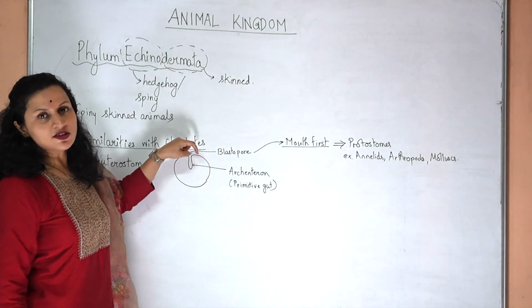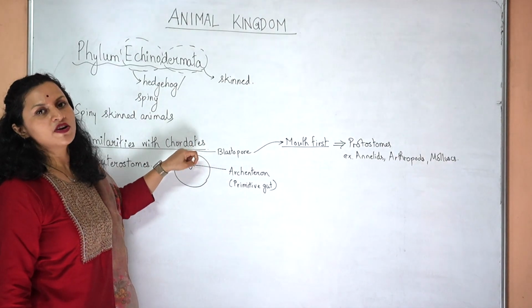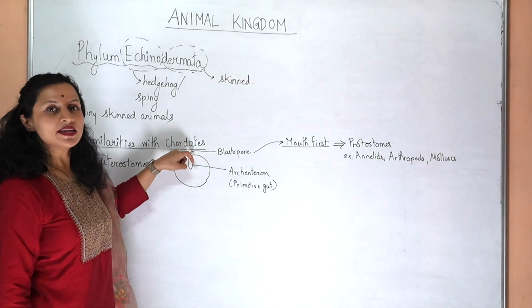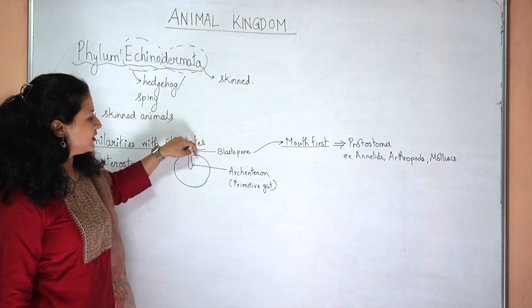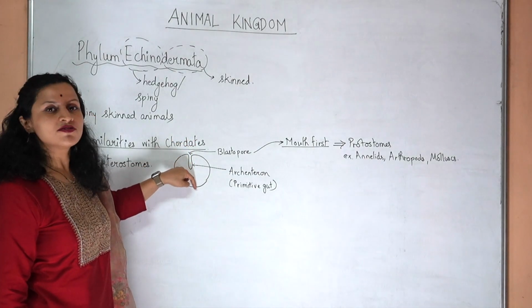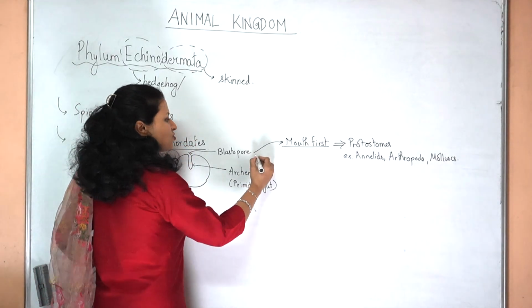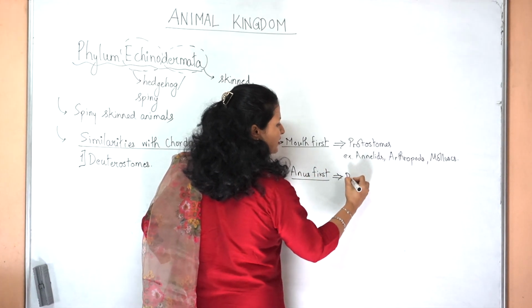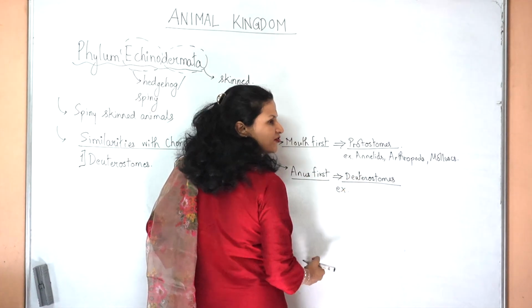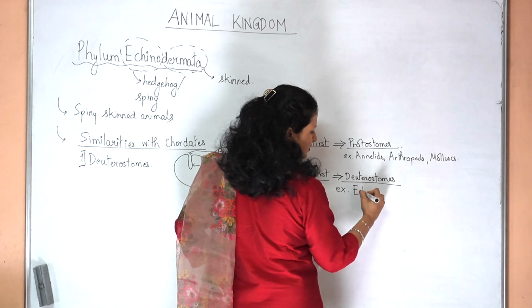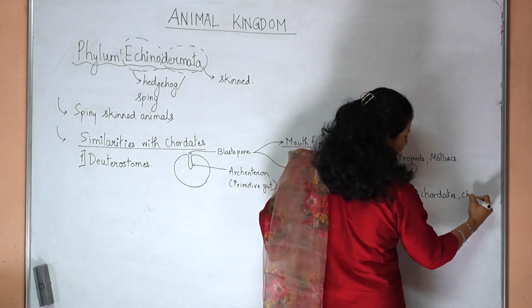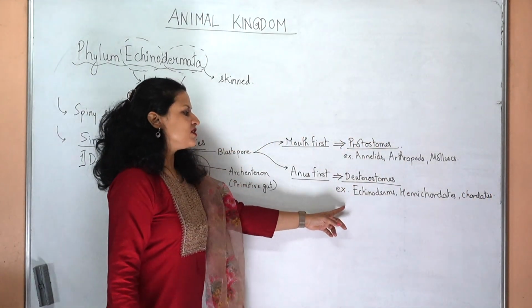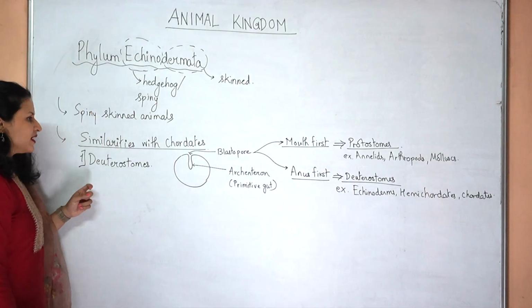However, in the echinoderms, hemichordates and the chordates, this blastopore turns into the anus first, and then it will extend and form the mouth. So, if the blastopore forms the anus first, then those organisms are called deuterostomes, and they include phyla like echinoderms, hemichordates and chordates.